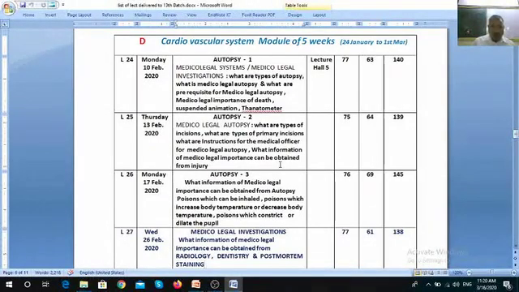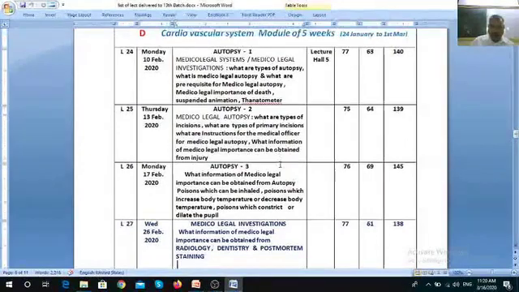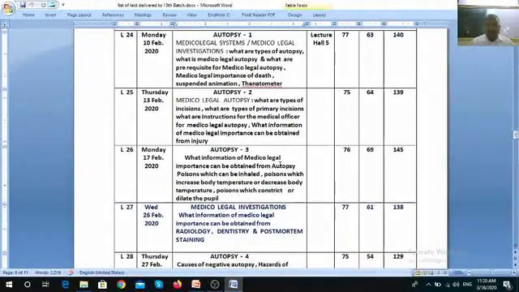Then on 26th February 2020 we discussed further subtopics of autopsy: what information of medico-legal importance can be obtained from radiology, from dentistry, and what post-mortem staining is. From radiology, we find out the cause of death. For example, a radiopaque body may be found in the dead body, like a bullet, or a coin found in the pharynx.